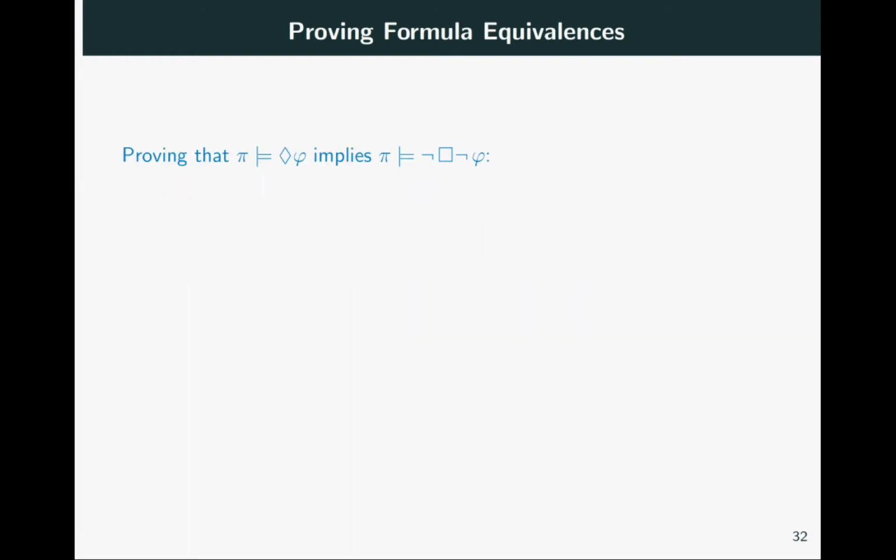So let us prove the first of these. To this end, we assume pi satisfies eventually phi and aim to prove that pi satisfies not always not phi. From the assumption, by the semantics of eventually, we find an i such that pi i satisfies phi. Remember that pi i denotes the ith prefix of pi.